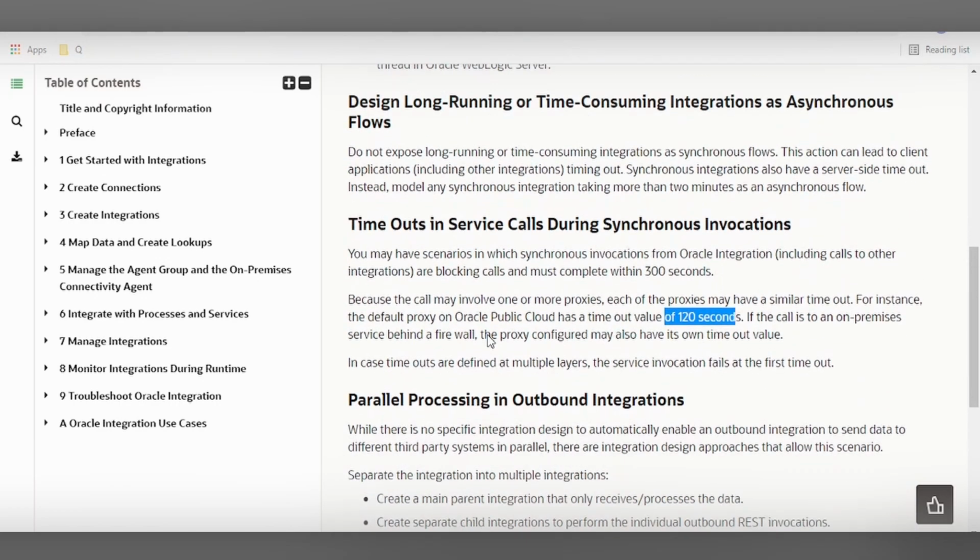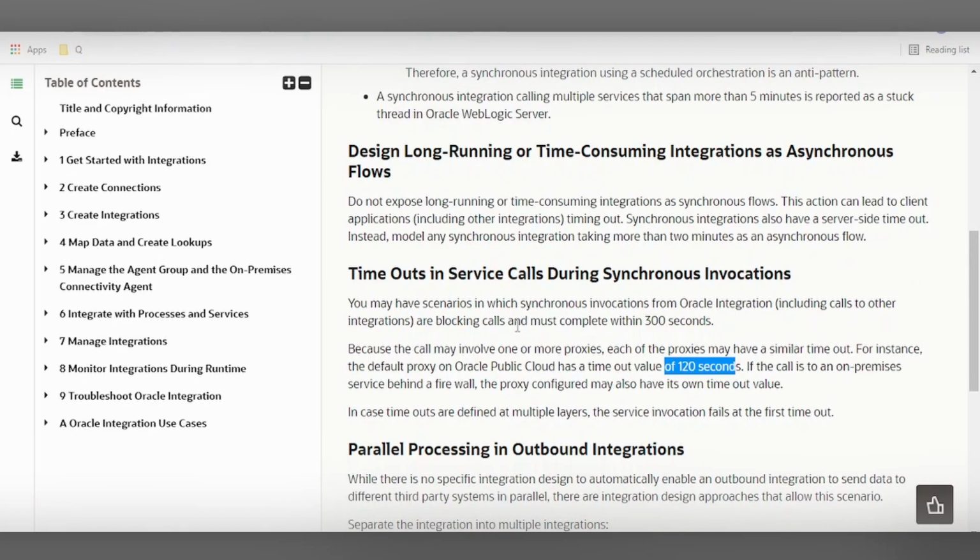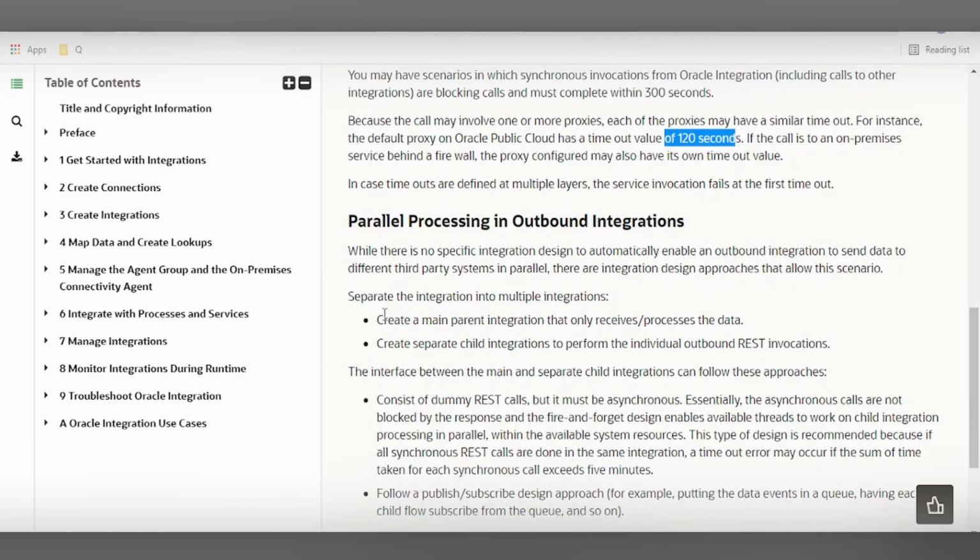So what's the solution? How can you design an integration in which you have to call services which take more than 5 minutes? We have to separate the integration into a multiple integration pattern, in which we create a main integration that only receives and processes the data, and we create a child integration to perform individual outbound REST invocations. So your parent integration will receive the request, and the child integration can call the long running processes. And it will respond back to the client asynchronously at the end of service completion.